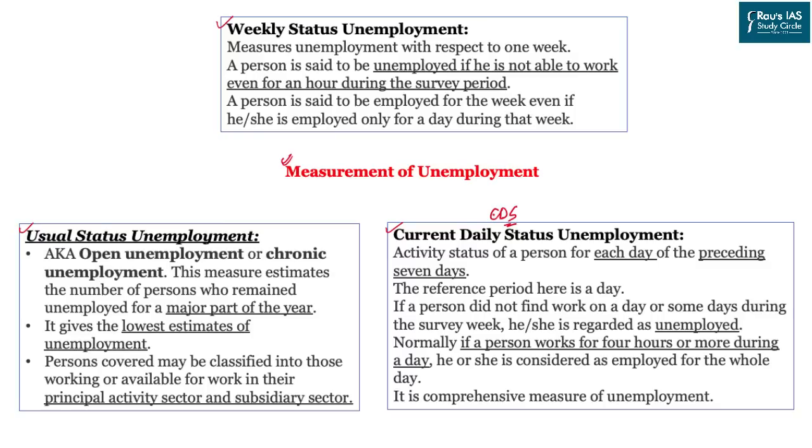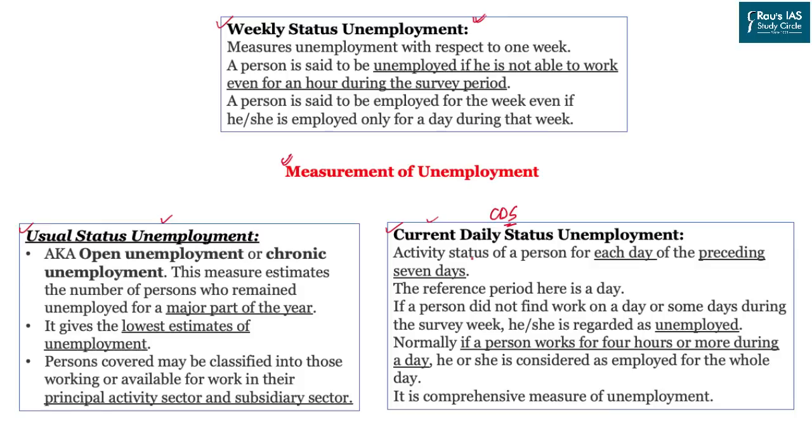It simply means that in a particular period of time, whether a person is employed or not. If a person is employed on a daily basis, that employment will be calculated under CDS. If a person is employed on a yearly basis, it will be captured under the usual status. And if a person is employed or unemployed on a weekly basis, that person will be categorized under WS. So, let us go through their specific understanding.